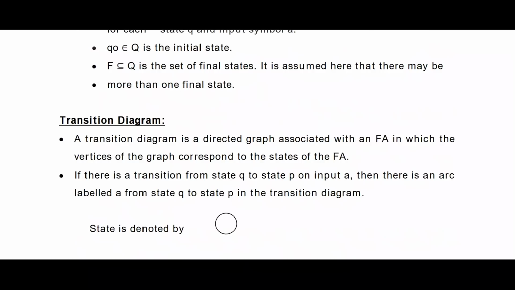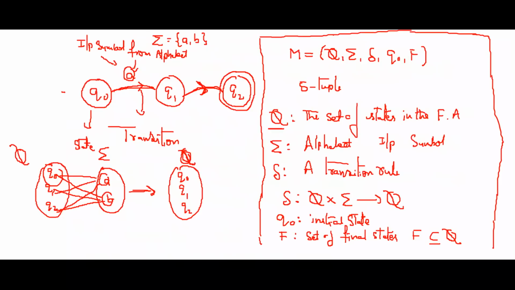Next, transition diagram. So already I have shown what is a transition diagram. So this is the transition diagram. So how you are moving from one state to another state. So this is one state, this is another state. You are moving from Q0 to Q1 by taking the input A. So this is what is called transition diagram.